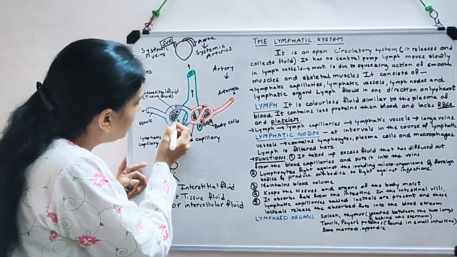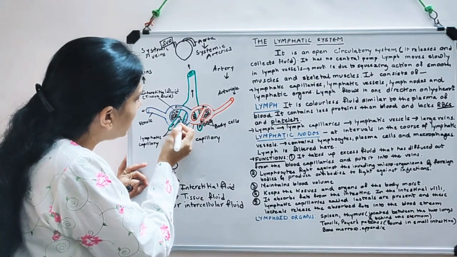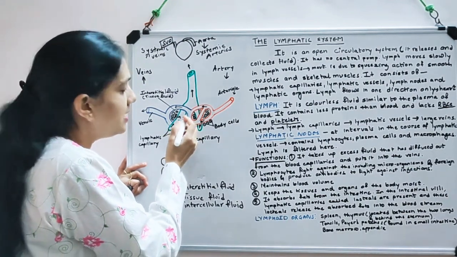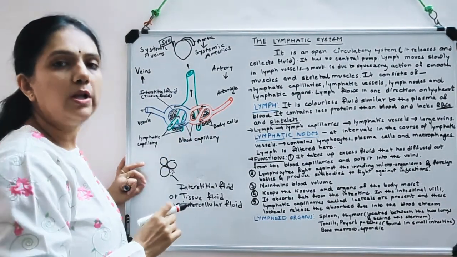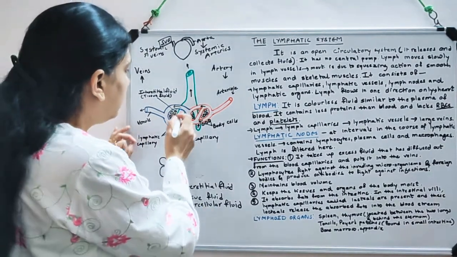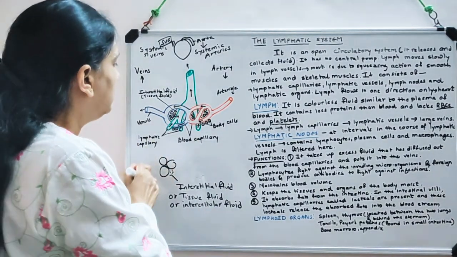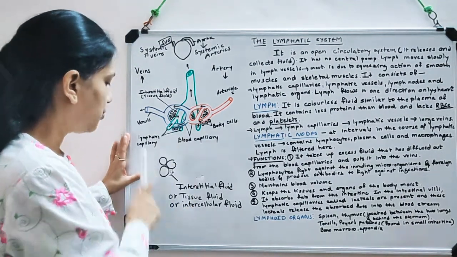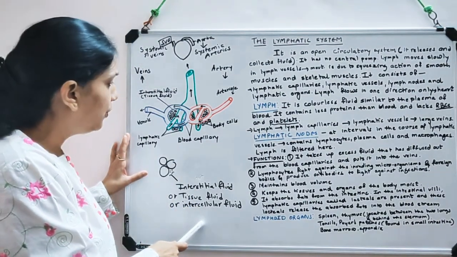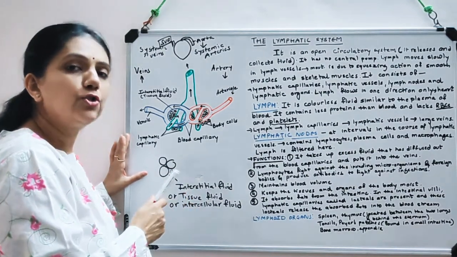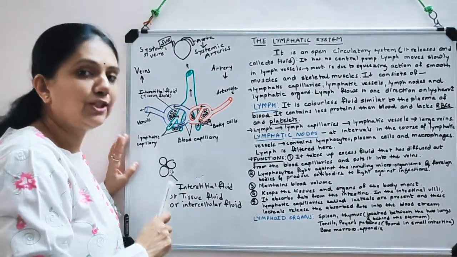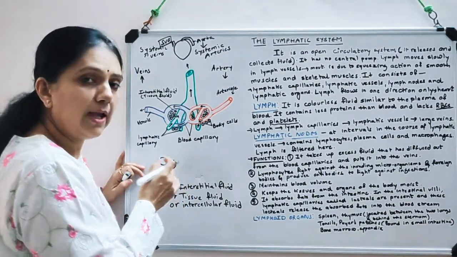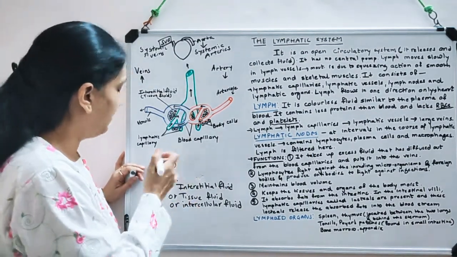So the fluid from here then starts entering into these lymph capillaries, and now it is called lymph. Okay. So outside it is known as interstitial fluid, tissue fluid or intercellular fluid, and it belongs to the class extracellular fluid. This lymph is extracellular fluid.